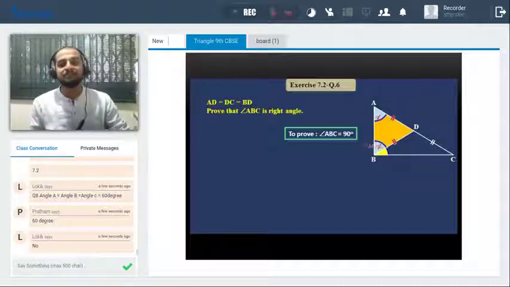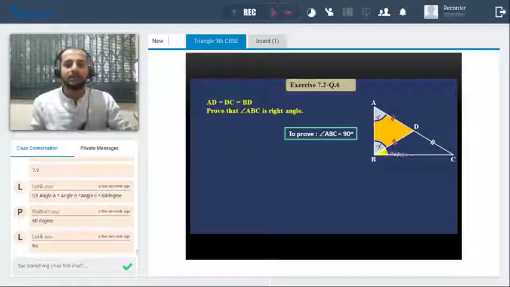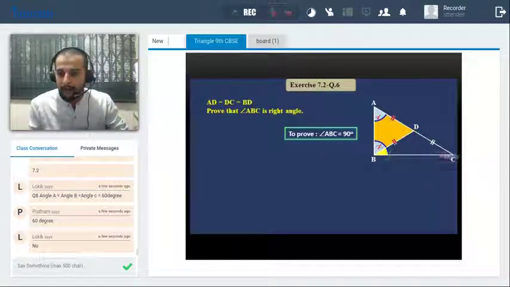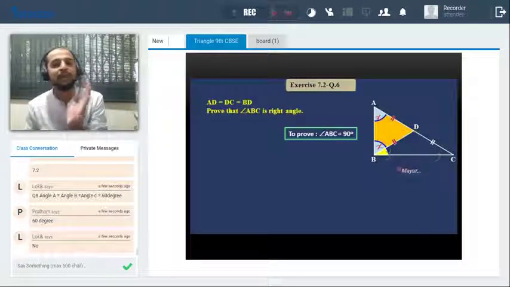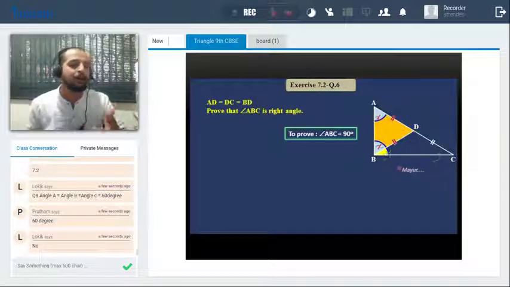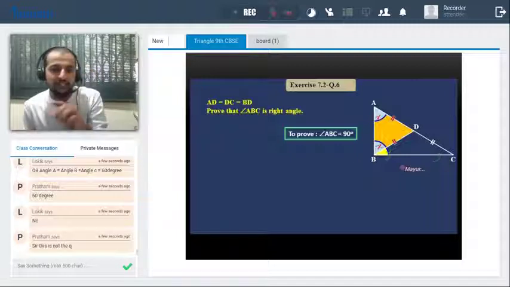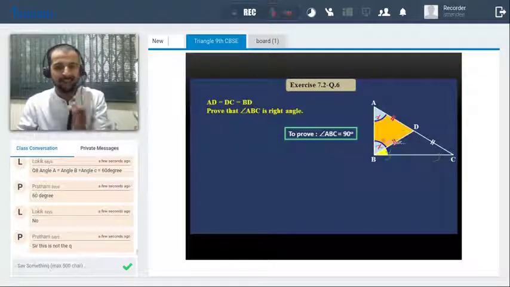Now for the second triangle DBC, again it is an isosceles triangle. So can I say its opposite angles will also be congruent again? I'll say it is Y and it is Y. Now tell me, how can you show this ABC as 90 degrees? This is a small hint I already gave you. Try to show what is to be proved here to get ABC as 90 degrees. Okay, I hope you got the key: x, x, y, y.